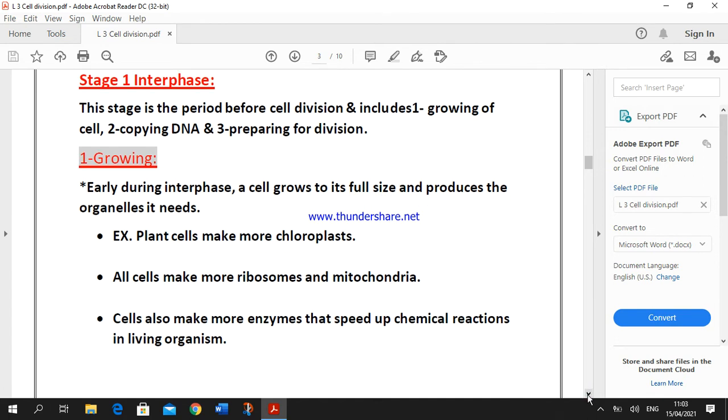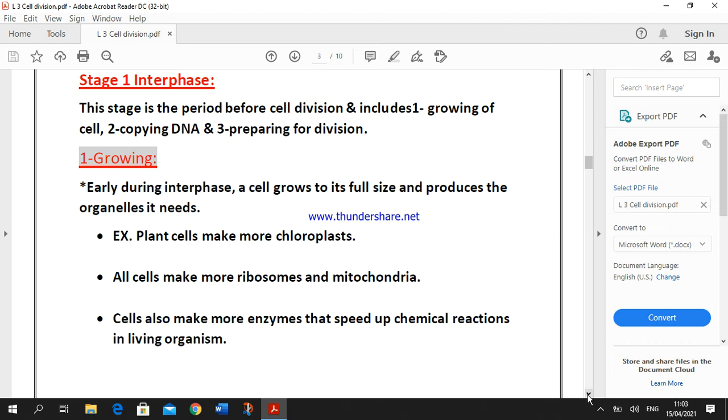In the interphase stage, the cell prepares itself for division, okay? And this is a period before the cell division, which includes growing of the cell, copying of DNA, and preparing for division. Growing. Early during interphase, the cell grows to reach a full size and then produces the organelles it needs.